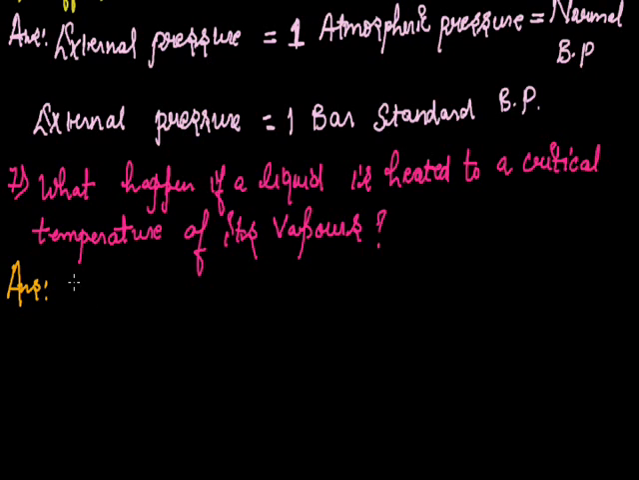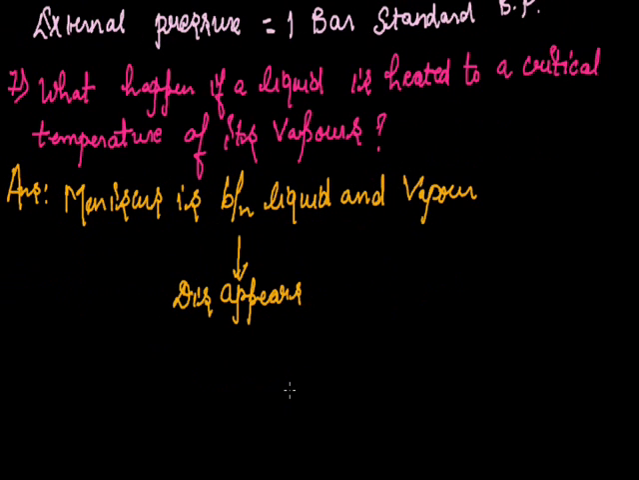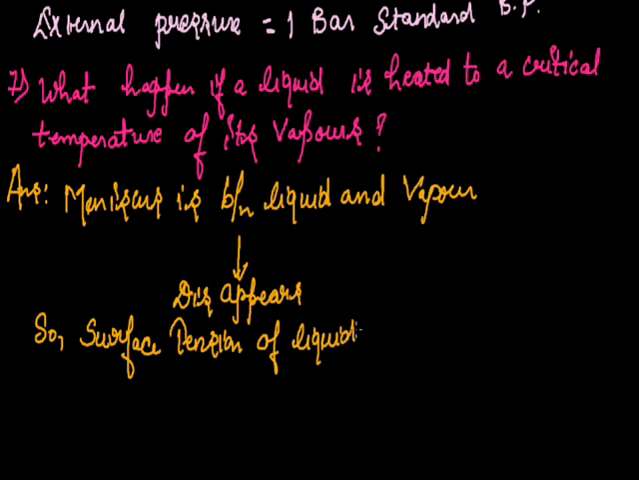The meniscus between the liquid and the vapor gets disappear. So the surface tension of the liquid becomes what? 0. Surface tension of the liquid becomes 0.